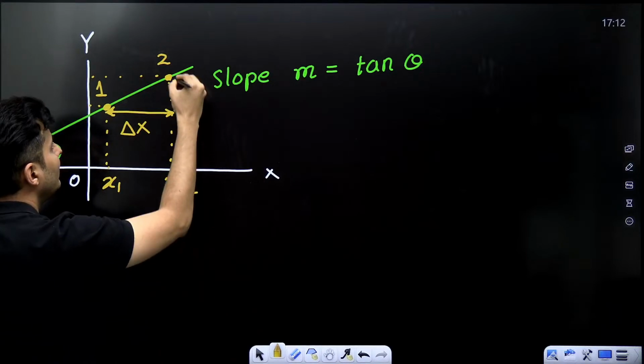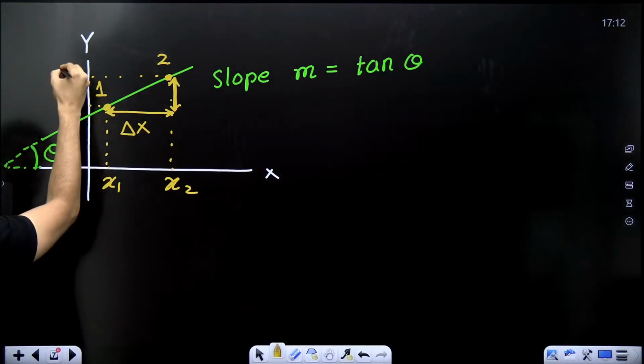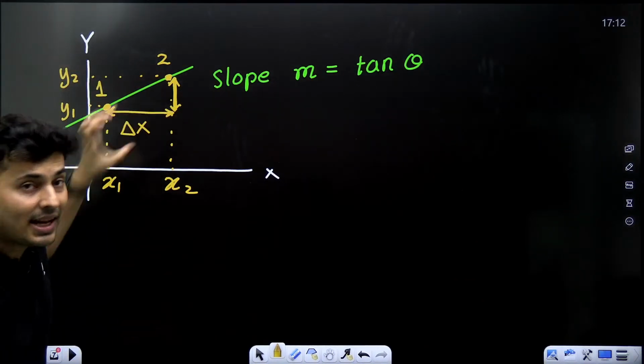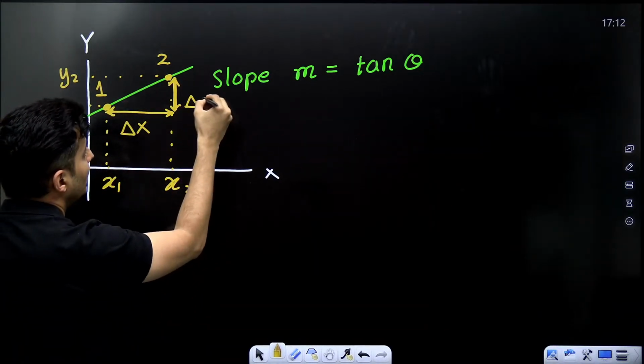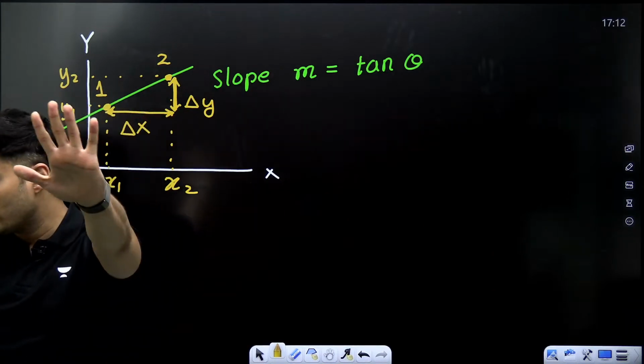Similarly, what will this height be? Think about it. If this is y1 coordinate, this will be y2 coordinate. y2 minus y1 is this height. So it is the difference of the y coordinates. That means it should be delta y, my dear warriors. Correct? Yes or no? Everybody with me?